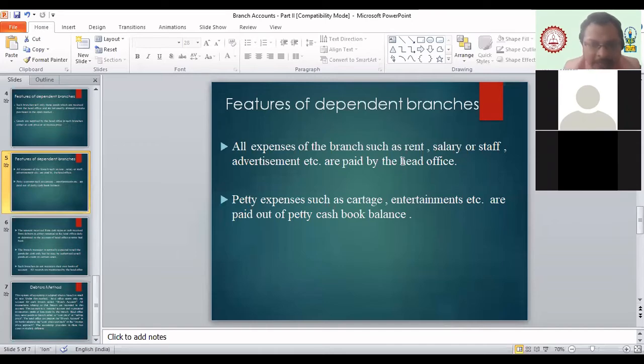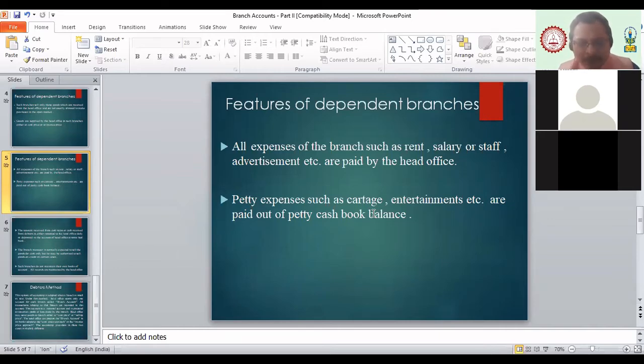Okay, then for the petty cash, for the small expenses, head office will send you that separate cash. We'll name it as petty cash. And every month head office will ensure that whatever amount is set for the petty cash expenses, the branch has that amount in their hand. Whatever amount they spent, that will be remitted by the head office again. So in every month starting, the petty cash amount will remain the same.